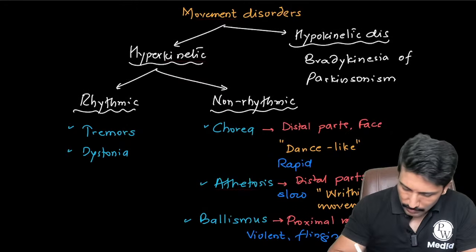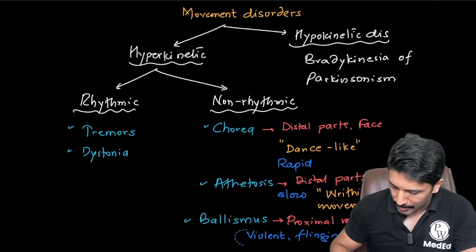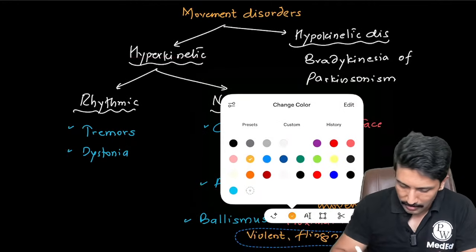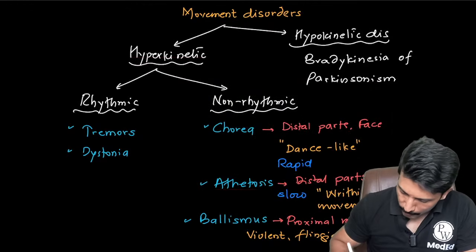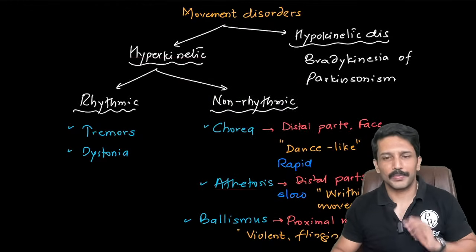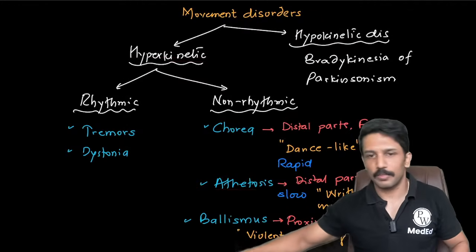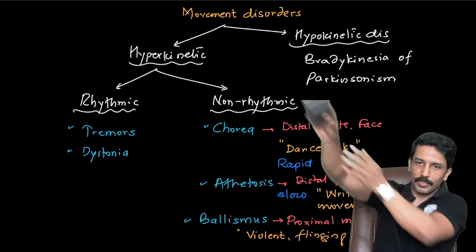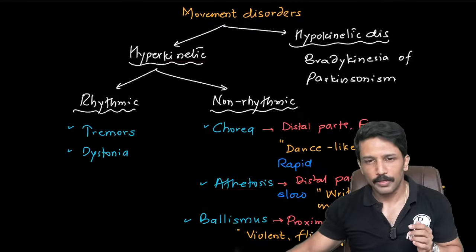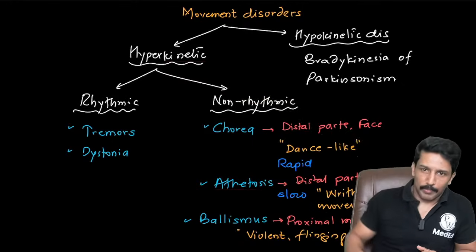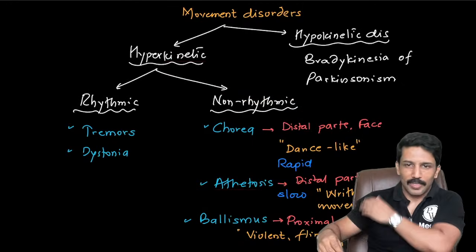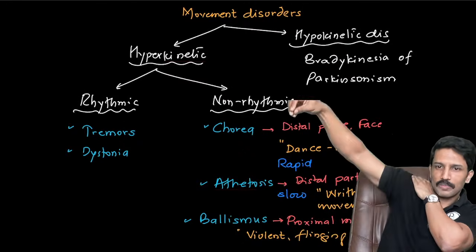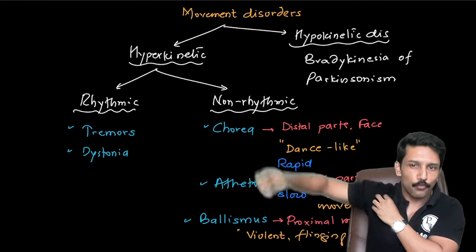So these movements are not like the gentle movements that you get in case of chorea. Chorea is literally like some classical dance kind of movements, very gentle movements. So here the proximal group of muscles show violent flinging movements. Now fling means what? Fling basically refers to taking something and throwing it far away from our body. That's what fling means. So it looks like they're trying to fling the body parts away, and that won't happen by small muscles of the hand contracting, right? I have to contract the proximal muscles. That is where I can execute the flinging movements.